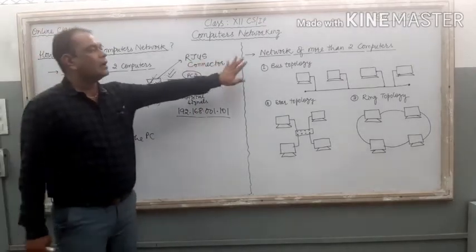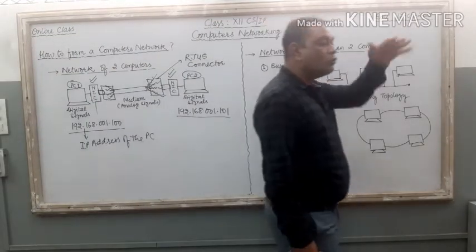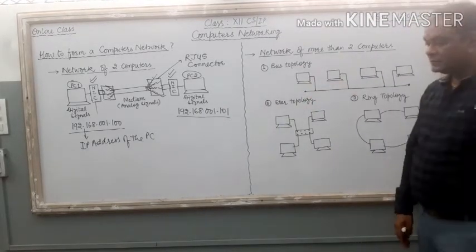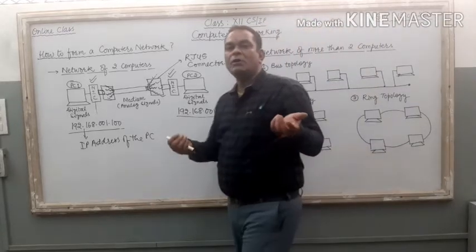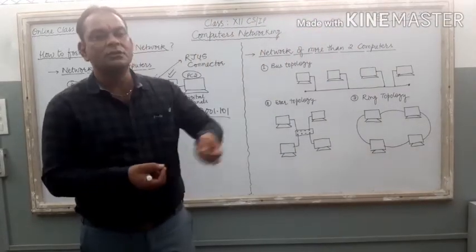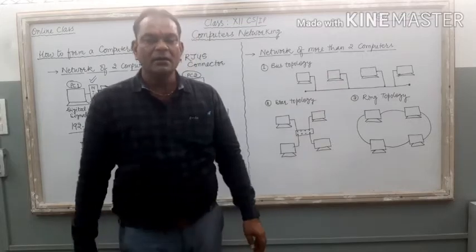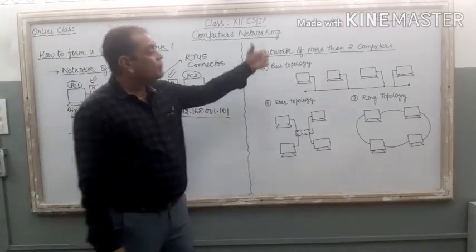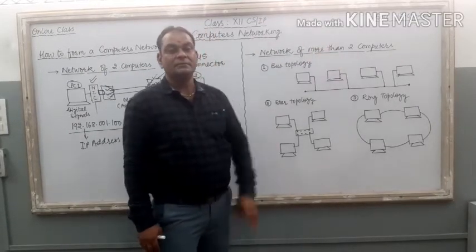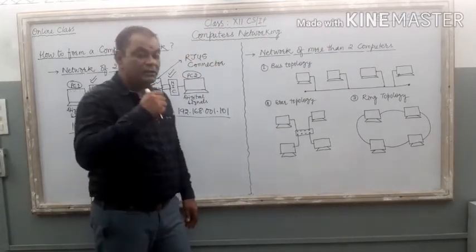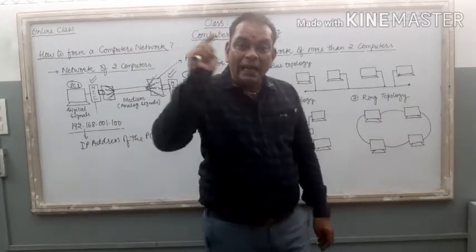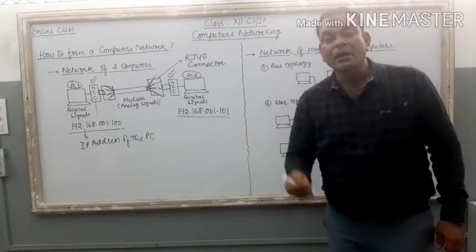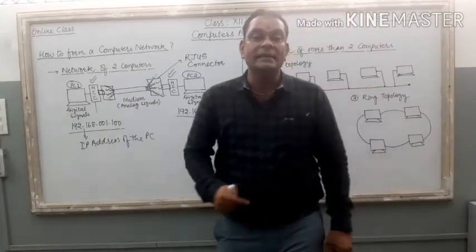Here, the network of more than two computers. If there are only two computers, there is no different style to connect these two PCs. Just one wire here, one there, no style, no diagram, no layout is needed. Now, if you want to connect more than two PCs with each other, then very first you have to set in your mind in which style, according to which topology, you want to connect these four PCs with each other.